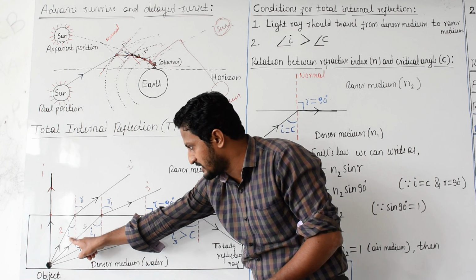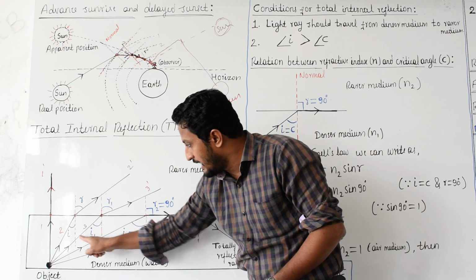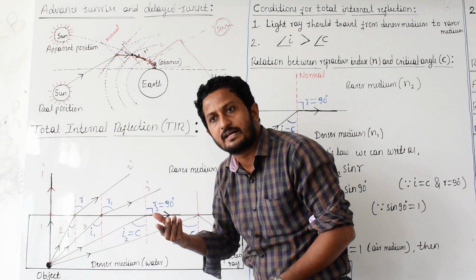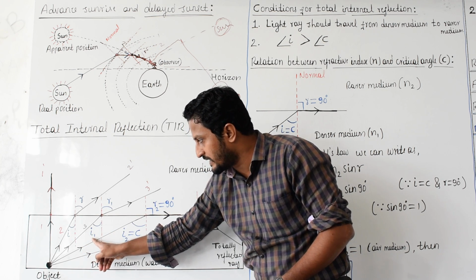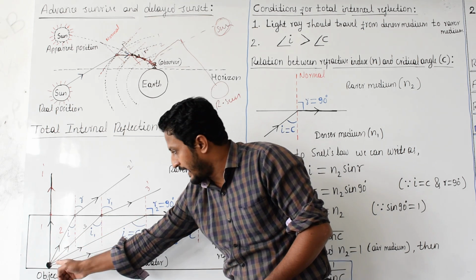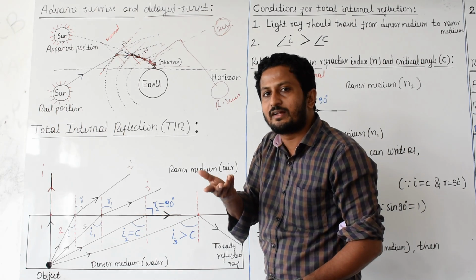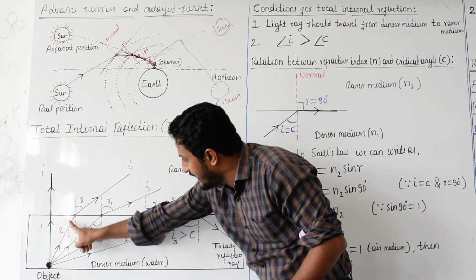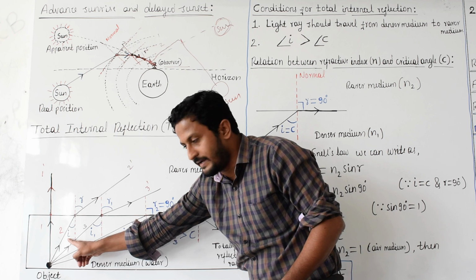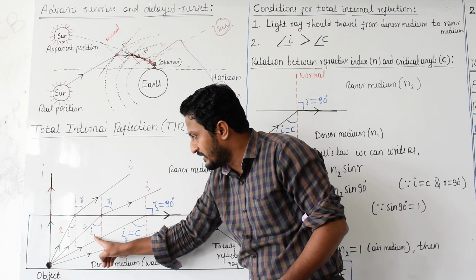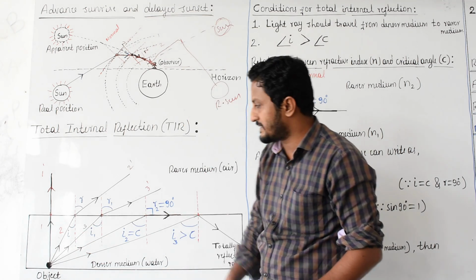Now you look here, one thing on this second light ray and third light ray: you observe this angle of incidence and this angle of incidence. What you notice here is that the angle of incidence got increased. Here I and I1. I1 looks greater than I. As the light is bending more, the angle of incidence increases. See this second light and third light. Here incidence is I, here it is I1. I1 greater than I means the angle of incidence got increased.